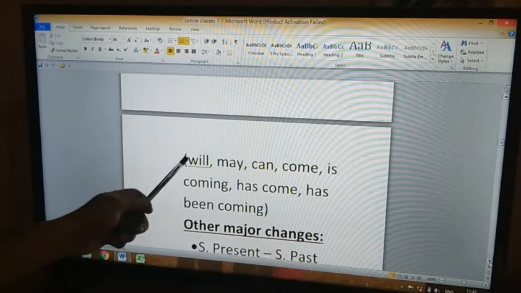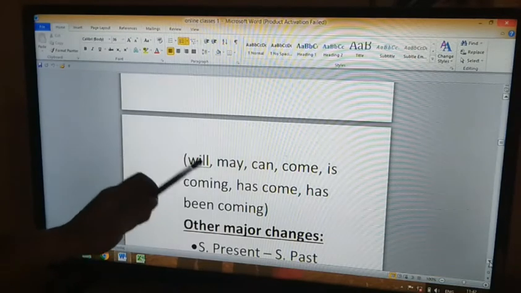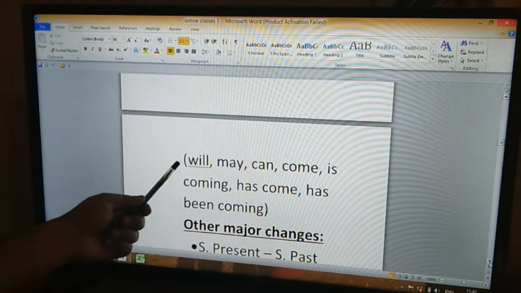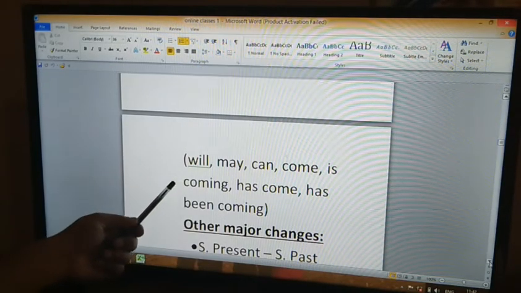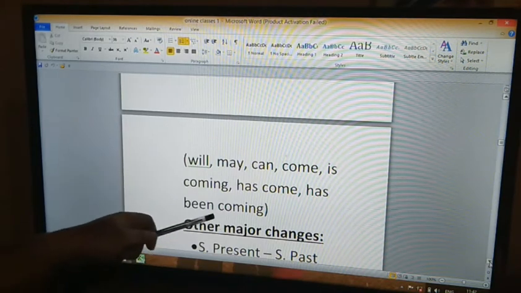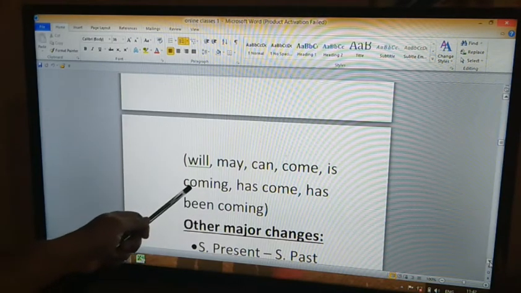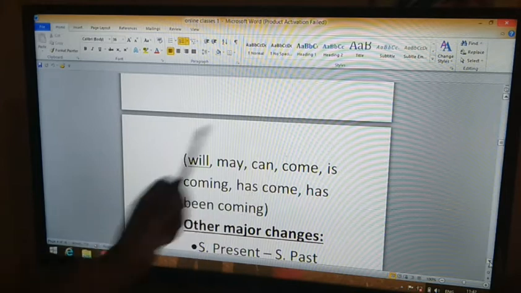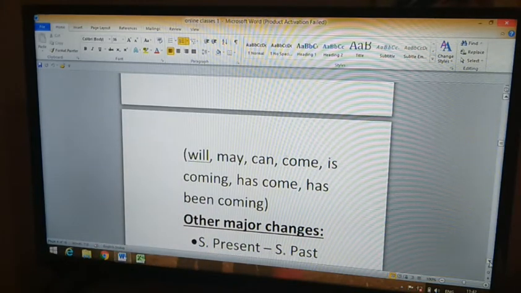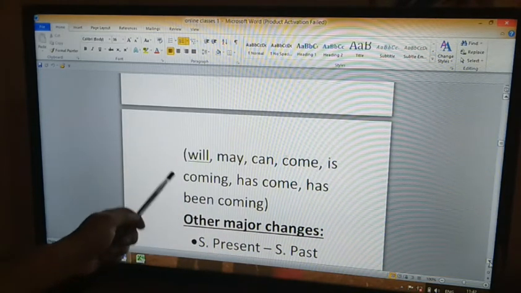These are auxiliary verbs and other verbs, and we are going to use them in indirect speech with necessary changes.